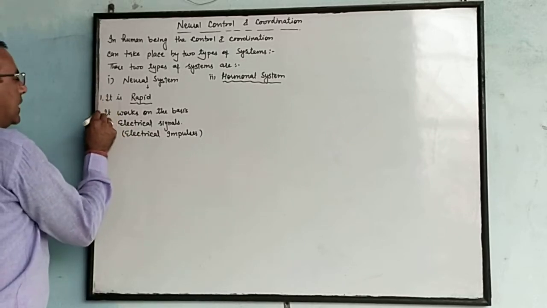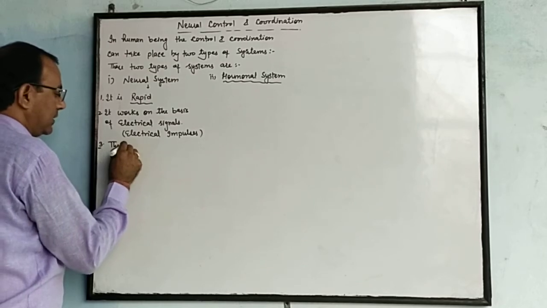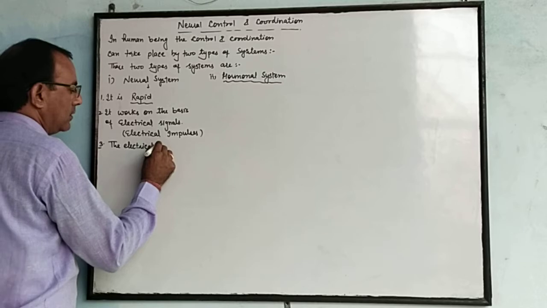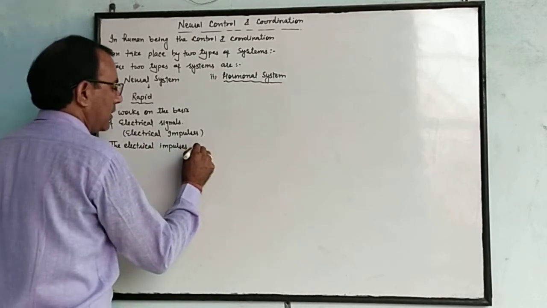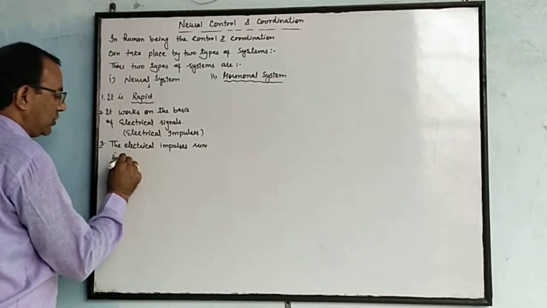This is the first one. Second one, and third one is that the electrical impulses run in a particular direction.